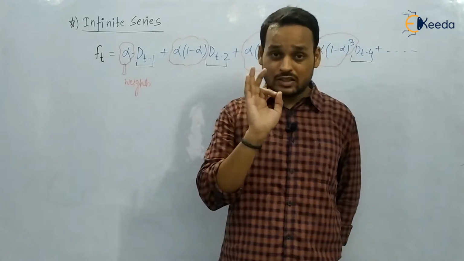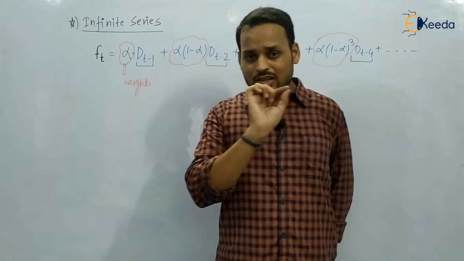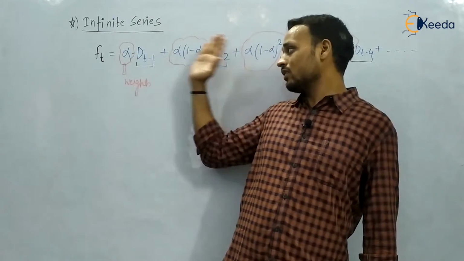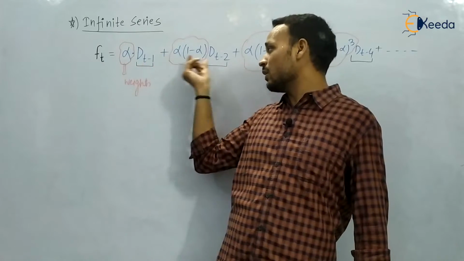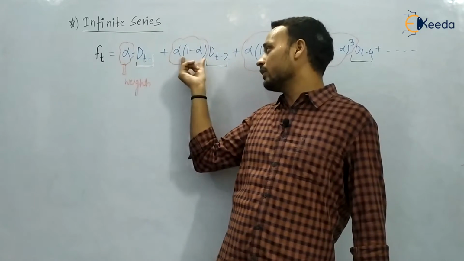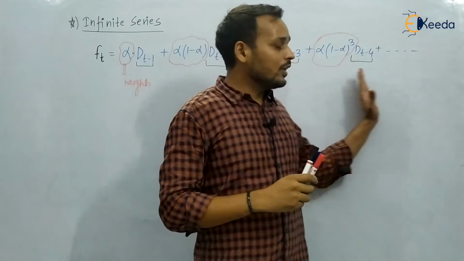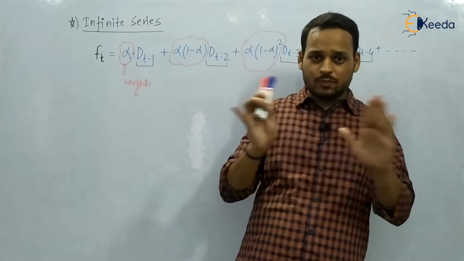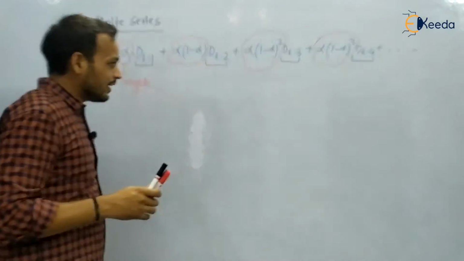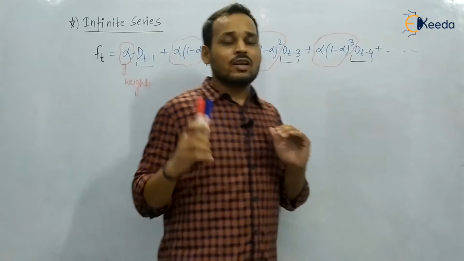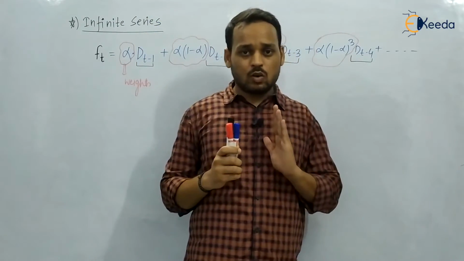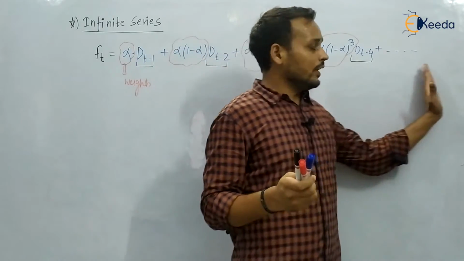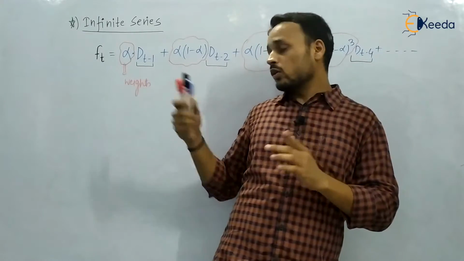These are the objective question points. Directly these statements will be written in the examination, and you need to remember this formula only. Each and every demand data is provided with individual weights and no demand data is excluded. So you will say, sir, in the starting you said that this method only requires the latest demand, and now you are saying that you have to include each and every one.